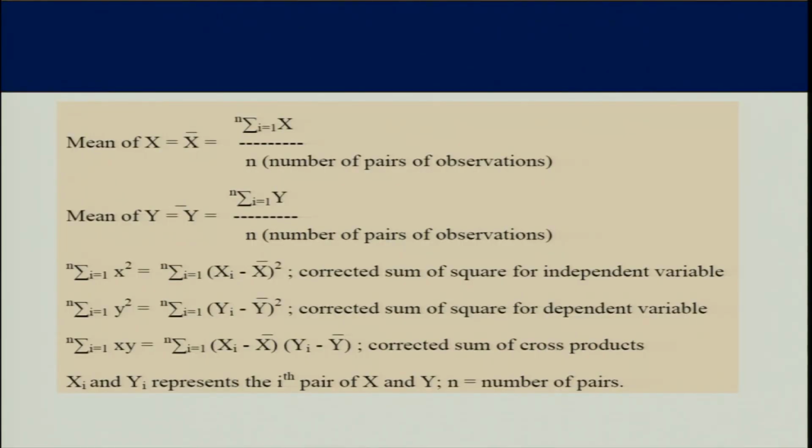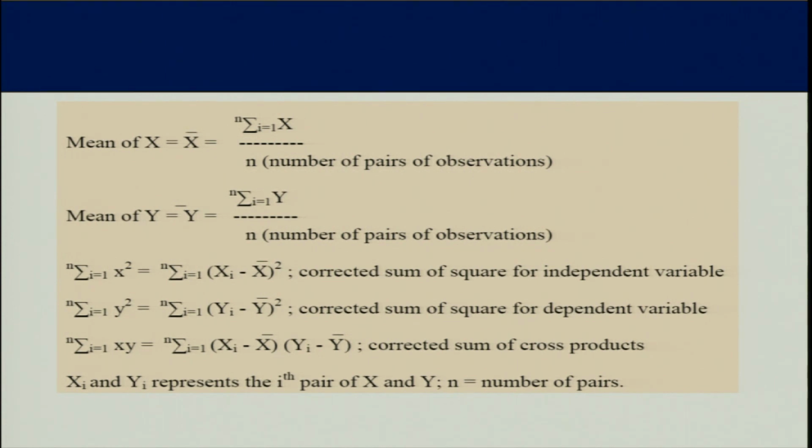So to calculate the value of b and a, you need these parameters like mean of x, summation x upon n. I think you know mean is the simplest thing, arithmetic mean, and then mean of y is summation y upon n, means it is the total of observed data divided by the number of pairs of observations. In such kind of response curve fitting, data are always in pairs, pairs of x1, x2, x3, y1, y2, y3, respective pairs are always there.